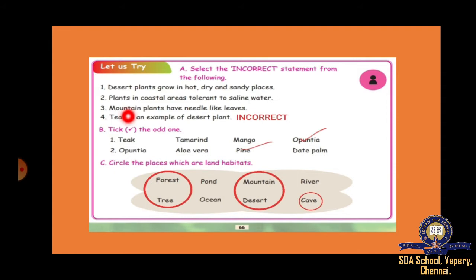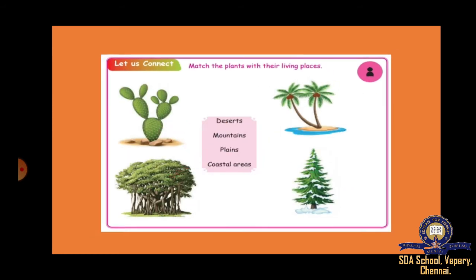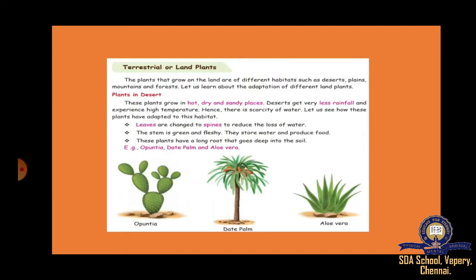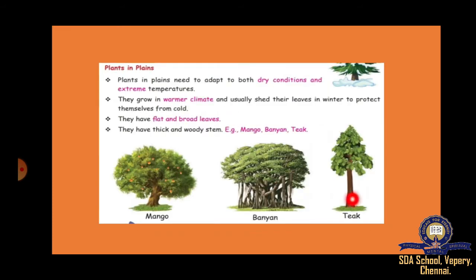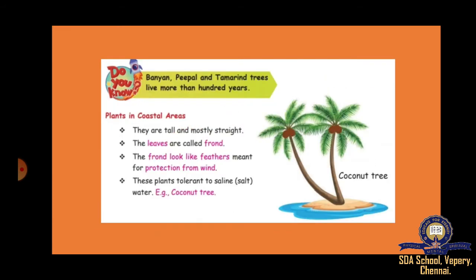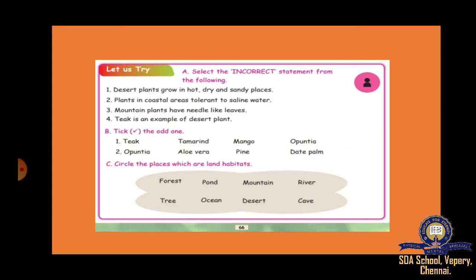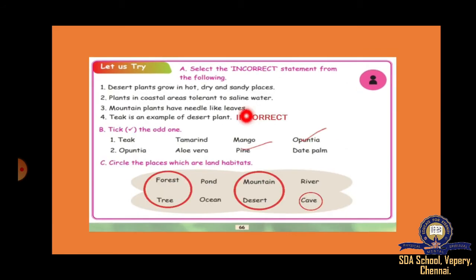True. Mountain plants have needle-like leaves. This is also correct. Teak is an example of desert plant. No, desert plants are Opuntia, date palm. Did you remember? What are those? Desert plants: Opuntia, date palm, aloe vera. So, teak is an example for plants in plains. So, this one only is incorrect.